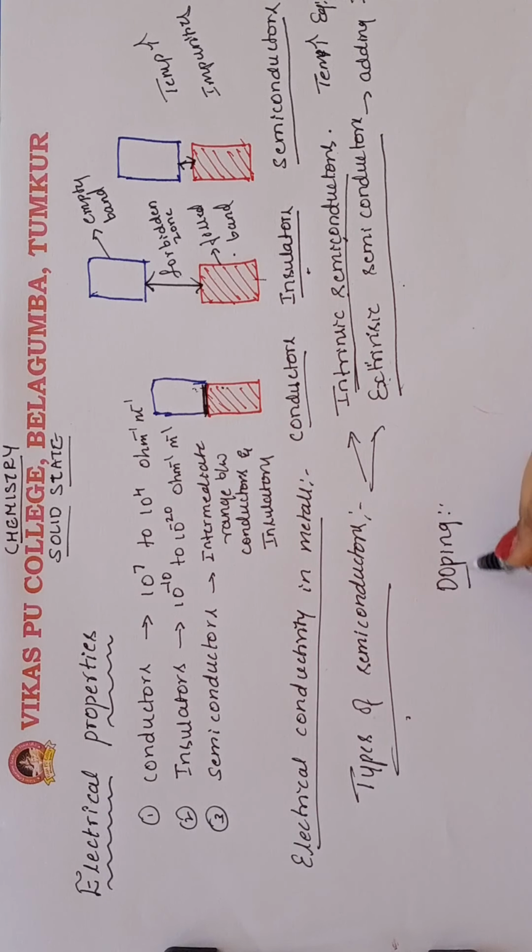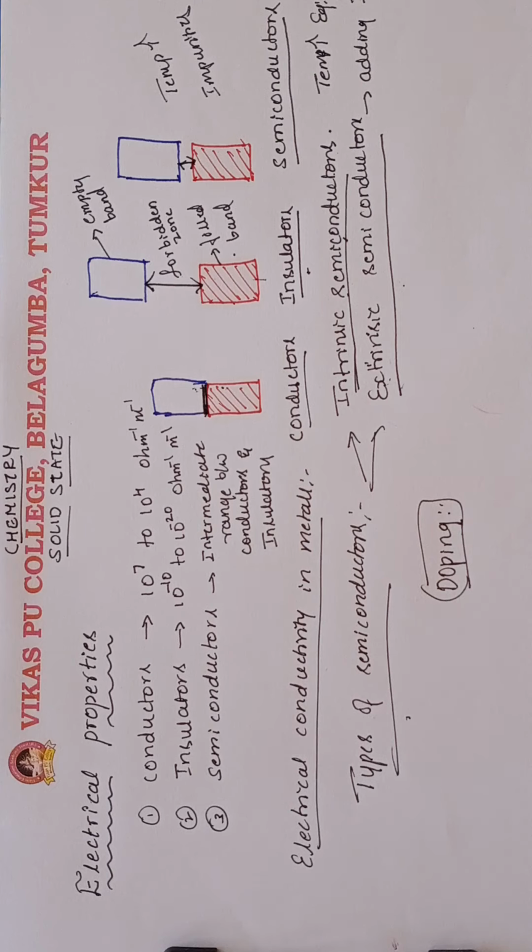The process of increasing the conductivity of intrinsic semiconductors by adding a suitable impurity is called doping. It is just the addition of impurities to increase the conductivity of the intrinsic semiconductor.